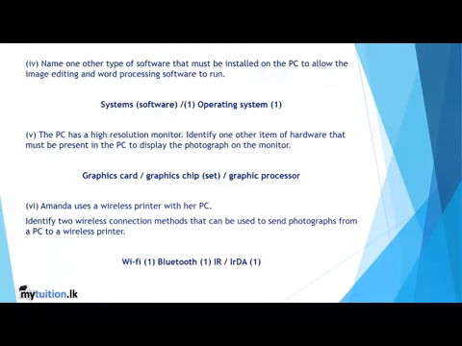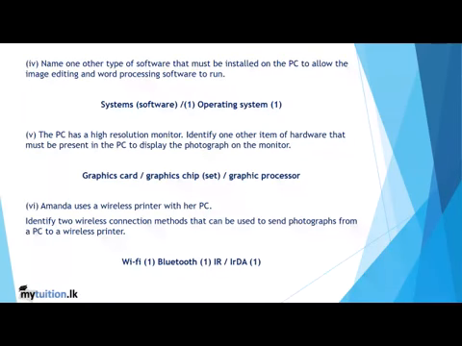Name one other type of software that can be installed on a PC to allow the image editing and word processing software to run. The other type of software which is used to run the programs is going to be system software or operating software. Without this you can't use the application software. So this is the front end to each and every computer.